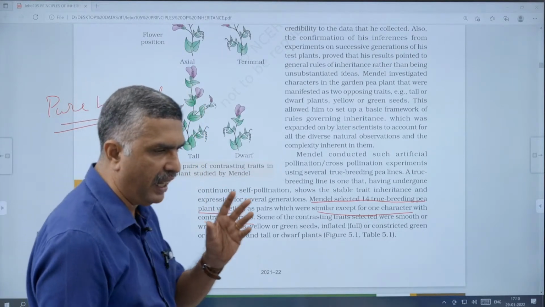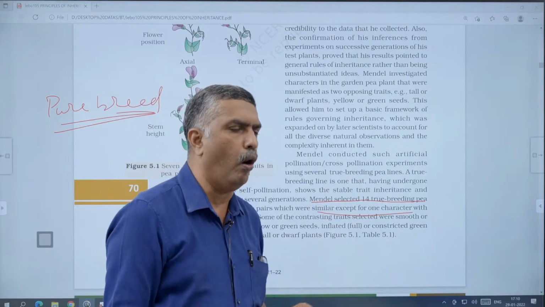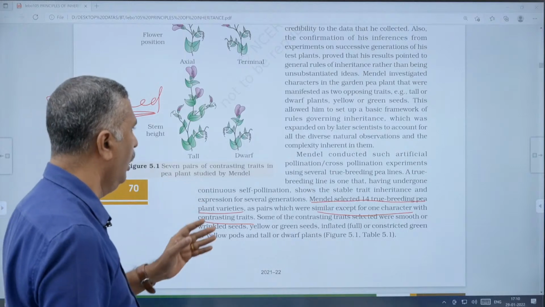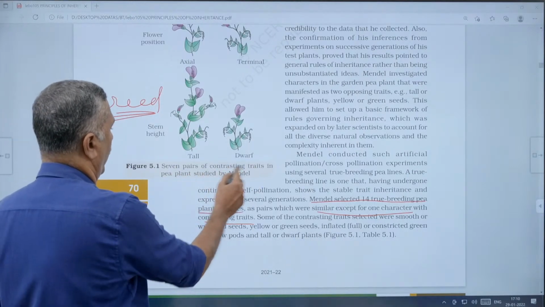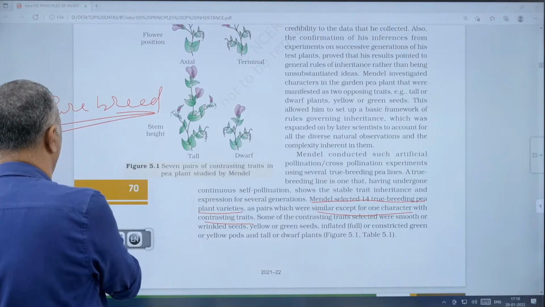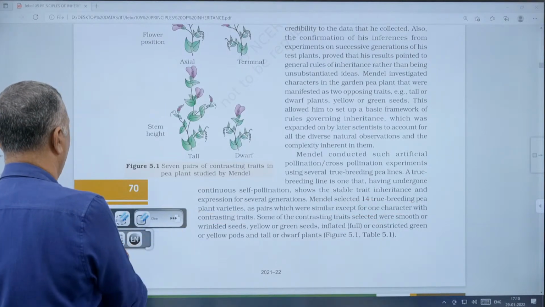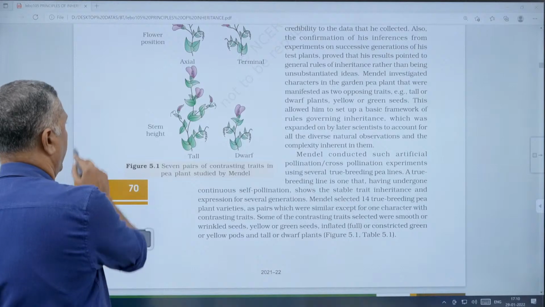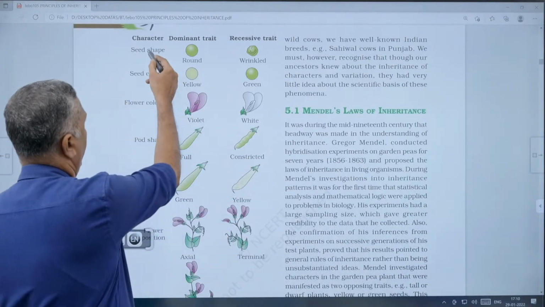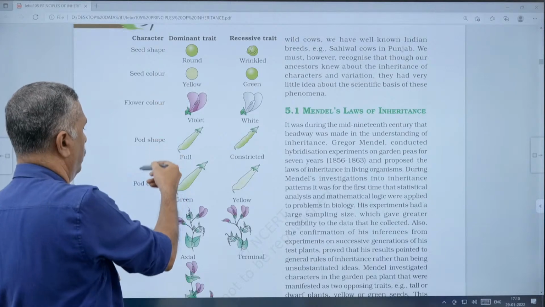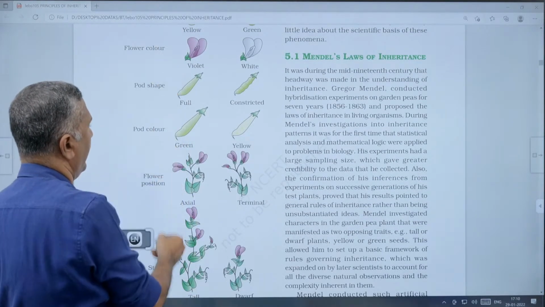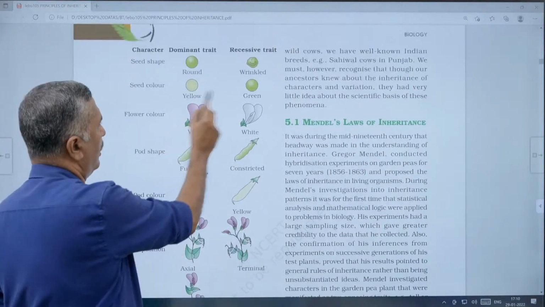There were 7 characters he studied, each with 2 opposing traits. That is, 7 pairs of contrasting traits in pea plant studied by Mendel. That is also very important, and it is given in a figure and also in a box. The characters are seed shape, seed color, flower color, pod shape, pod color, flower position and stem height. These are the 7 characters and their contrasting traits.